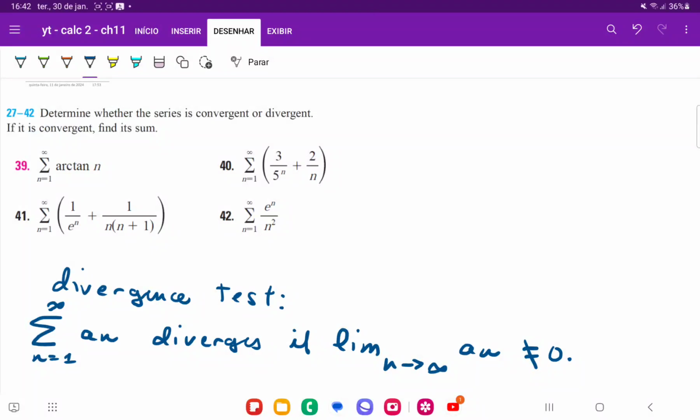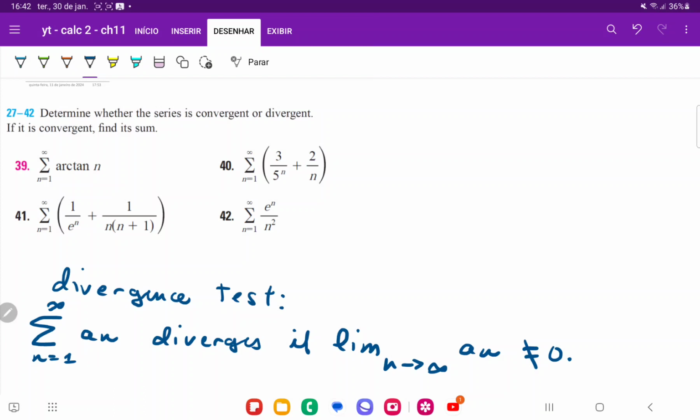So for number 42, we're trying to determine whether the series is convergent or divergent. At first we're going to use the divergence test. The divergence test says that if you take the limit of the terms being summed as n goes to infinity and that limit is not equal to 0, then your sum diverges.